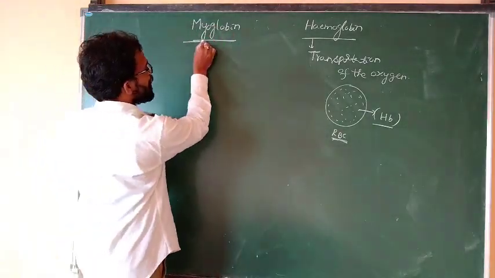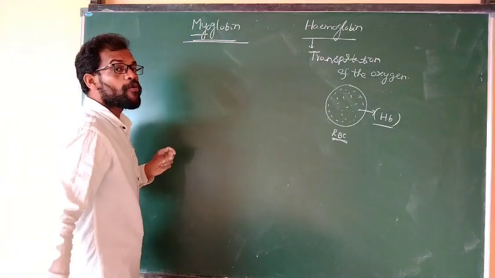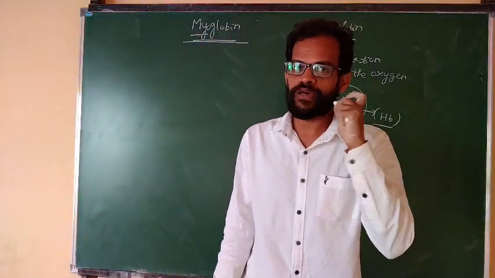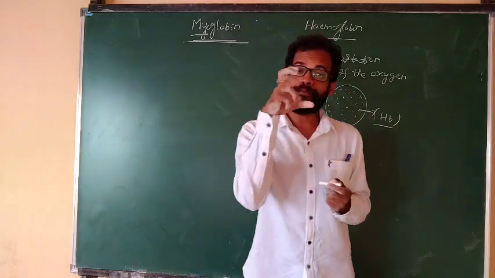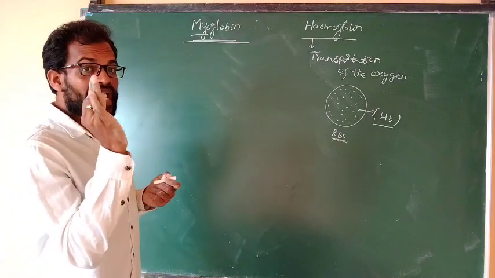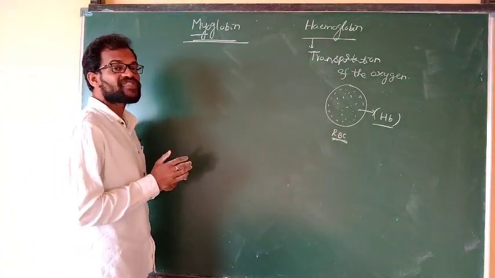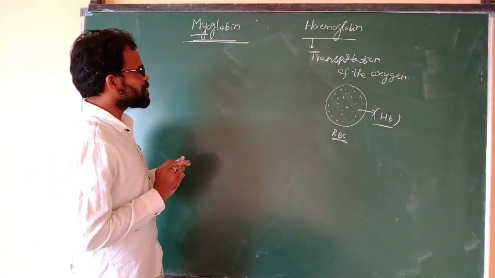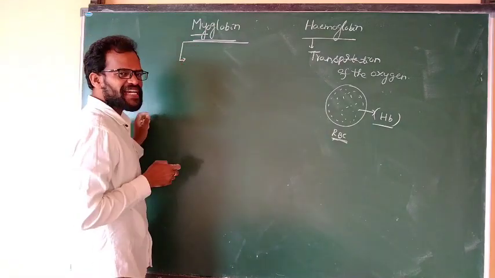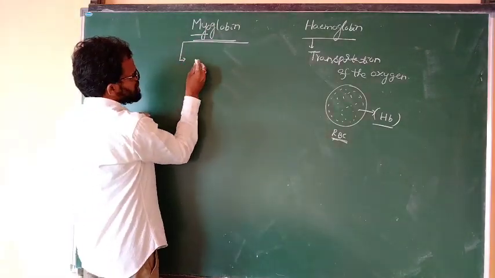Coming to myoglobin. See here, myo means it is related to the muscle. The study of muscle is known as myology. The muscle contains one important pigment. It is known as myoglobin. What is the pigment? Myoglobin.